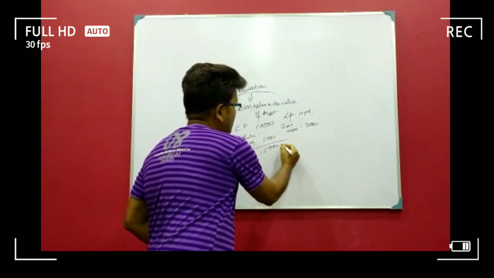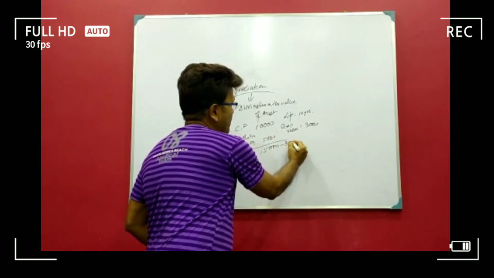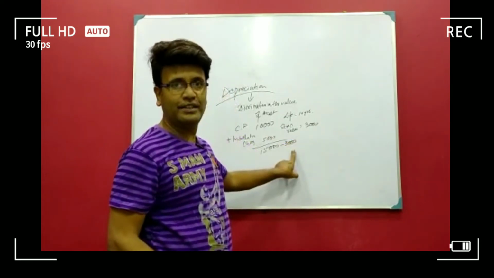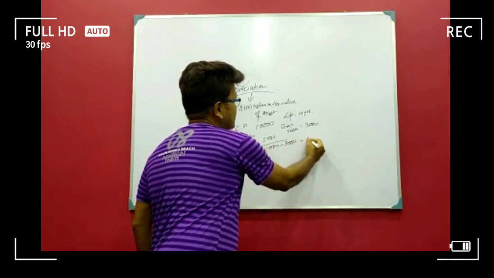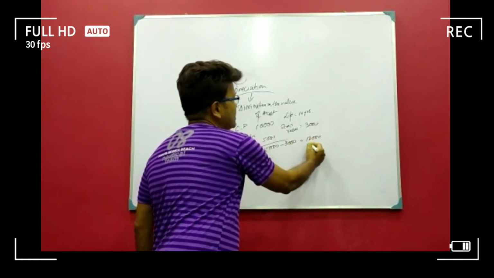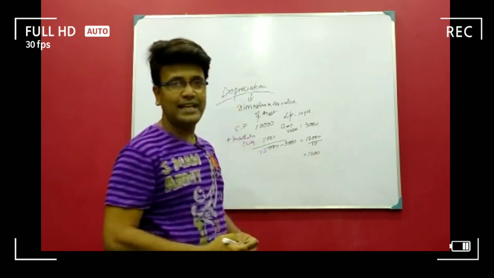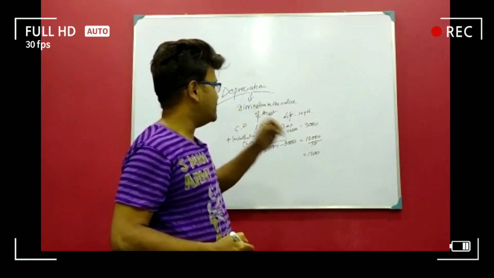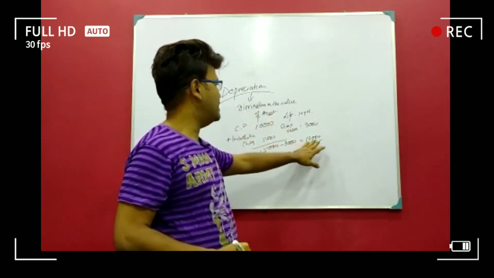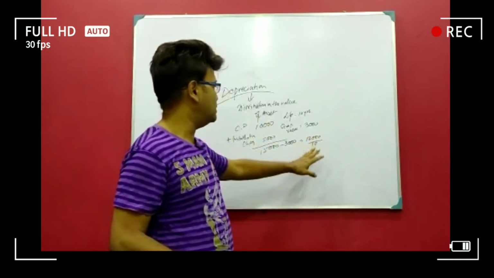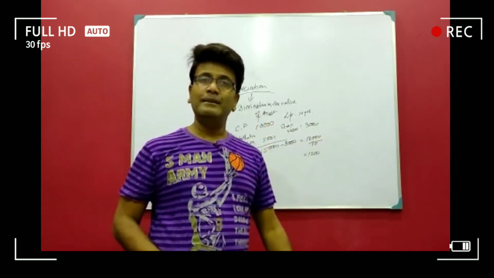So how much do we need in order to purchase the same type of machine after its expiry? We need 15,000 minus 3,000. Why minus 3,000? Because we are getting it after the expiry. So we need 12,000, and we need it in 10 years. So per year, if we keep aside 1,200, after the expiry of the life we can accumulate enough fund, that is 12,000, and with that amount we can purchase the asset.